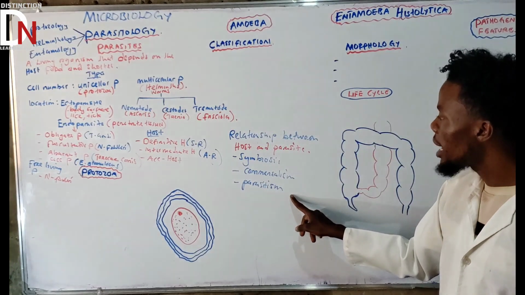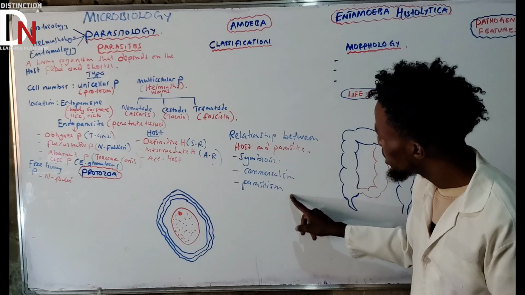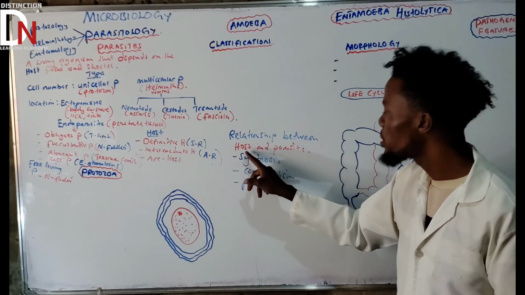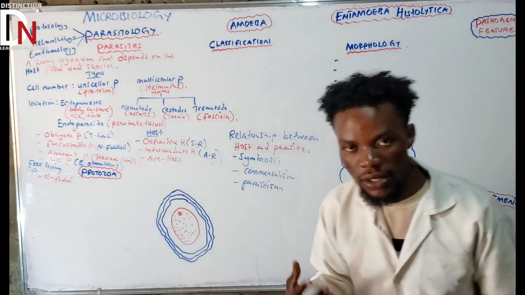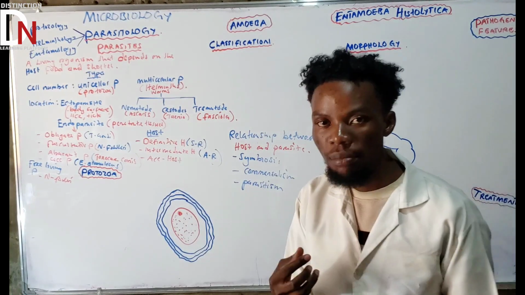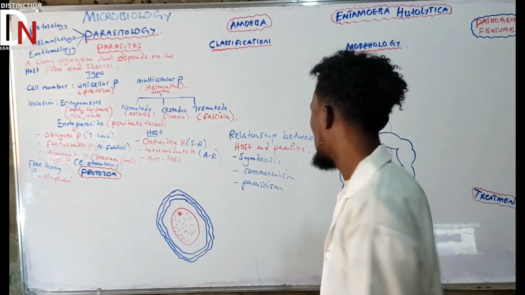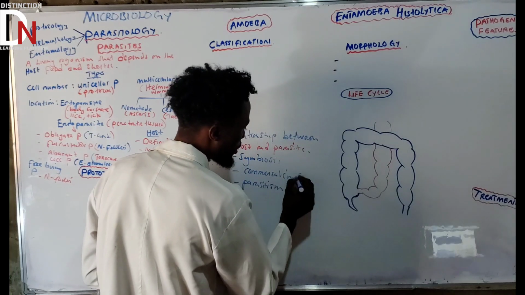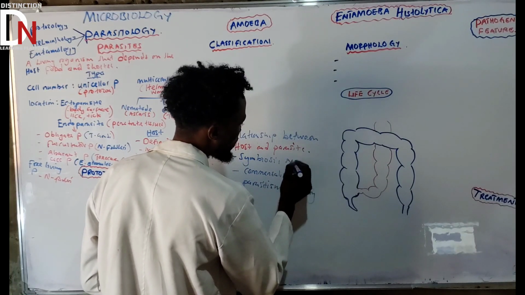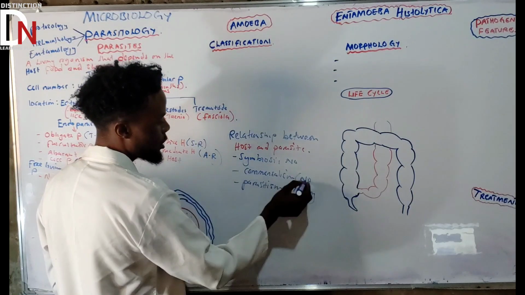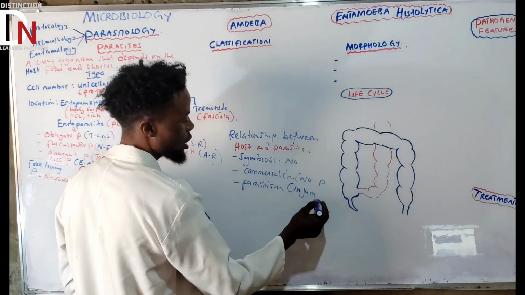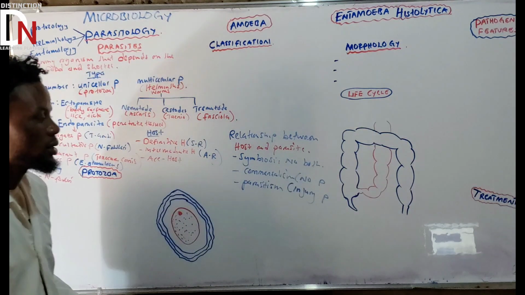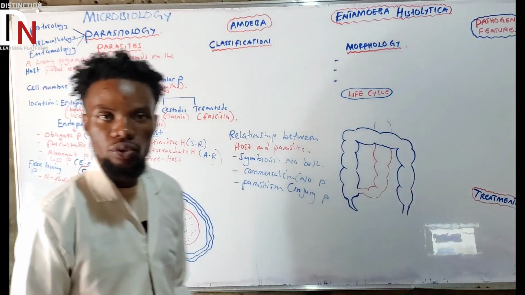Parasitism now, remember, this is a type of relationship between host and parasite, but the parasite is benefiting from the host, and during the process there is harm to the host. So here we are saying there is injury. Here, no injury. Here, no injury. Which one is benefiting here? It's the parasite. What about here? The parasite. Here, both. You need to understand that. Those are the terms that you need to understand.